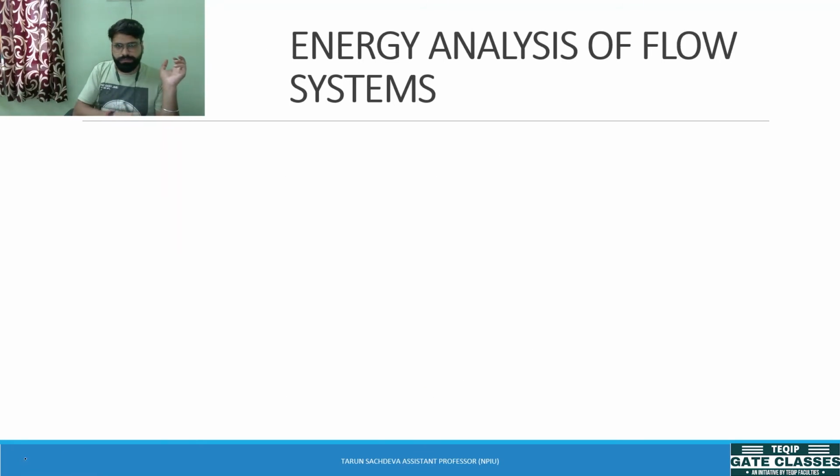Clear? Now if we understood what enthalpy is, and we have understood the mass conservation for a flow system or an open system, now we need to understand the energy analysis or energy balance of a flow system or an open system.